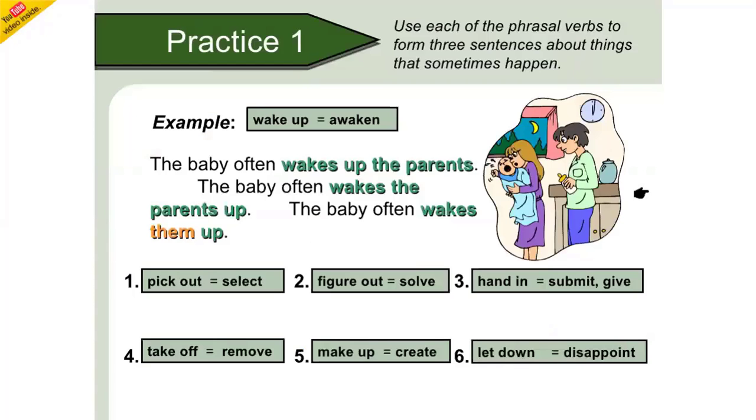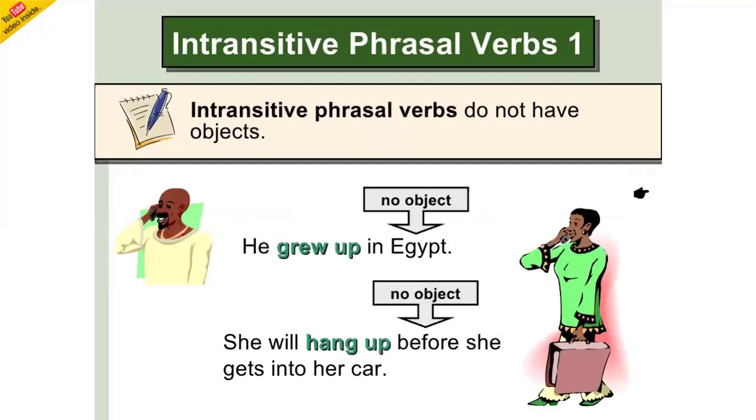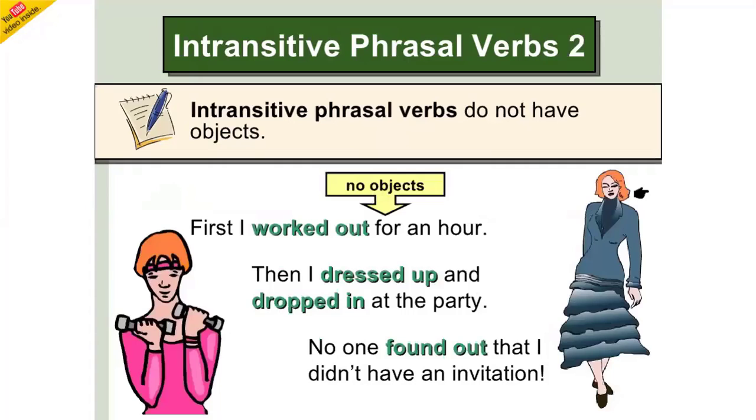But if you have an intransitive verb, you don't have any object, so you use the verb and particle together. He grew up in Egypt. See another sentence: she will hang up before she gets into her car. I hope this is clear to you.